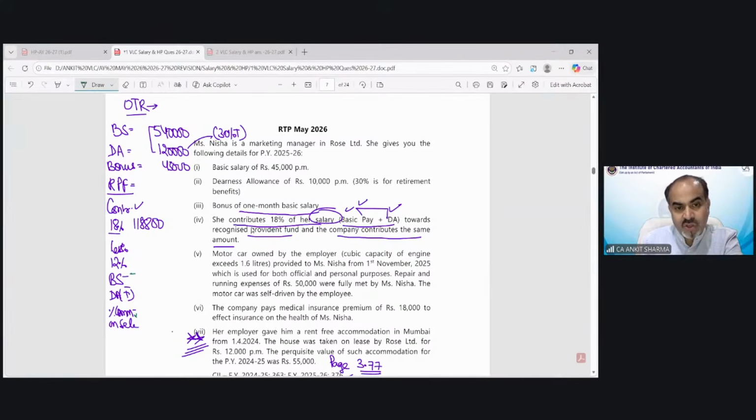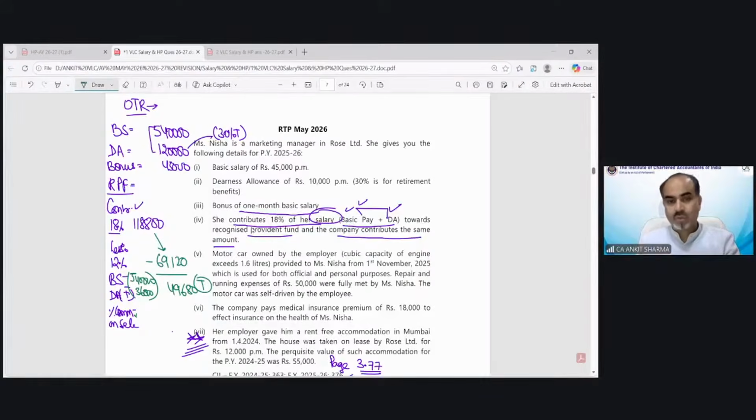commission is not in this question. So if you now take, that would be 5,40,000 and 30% of 120, that is 36,000. So 12% of this would come to 69,120. So the excess value, which is 49,680, this excess value is going to be a taxable perquisite.